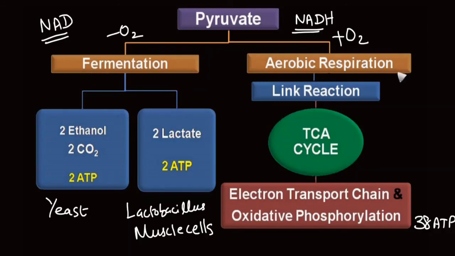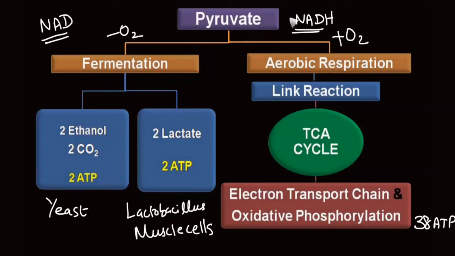In the case of aerobic respiration, NADH molecules undergo oxidation easily because oxygen acts as electron acceptor in the electron transport chain. But in the case of fermentation, this external electron acceptor is not available. So the main purpose of fermentation is to provide organic compounds that act as electron acceptor.